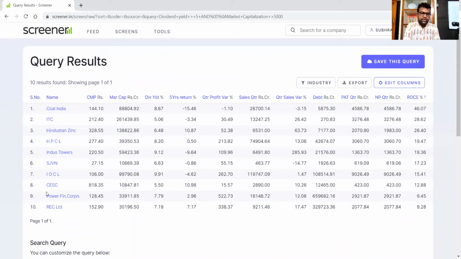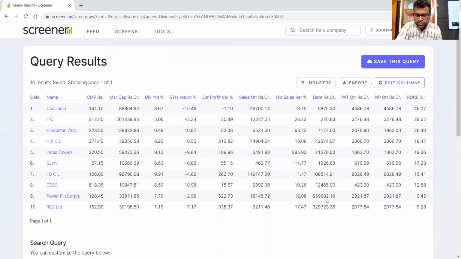So I am getting only 10 companies in the list. REC, Power Finance, CESC, IOCL, SJVN, Indus Tower, HPCL, Hindustan Zinc, ITC, and Coal India. So these are the companies which are giving you a dividend yield greater than 5%. That means more than 5% return you are getting as dividend per year, right?